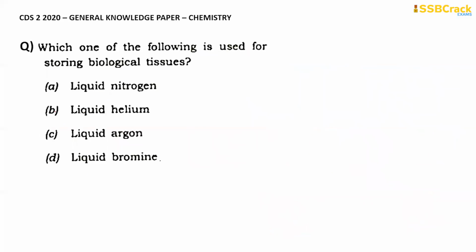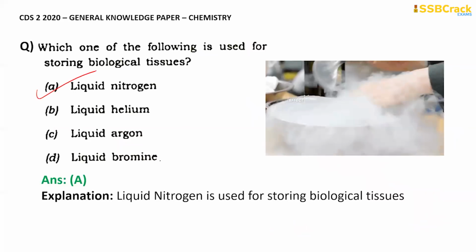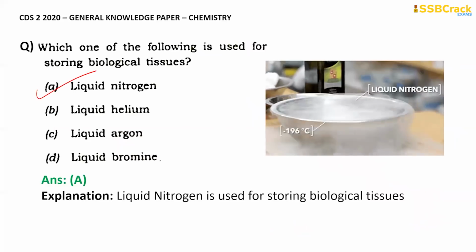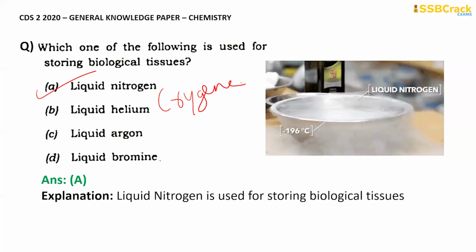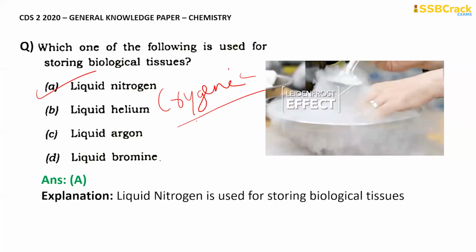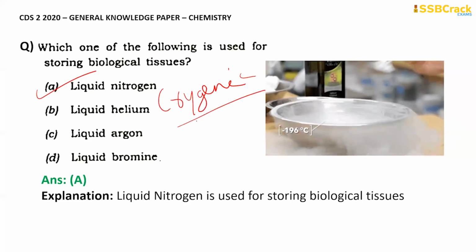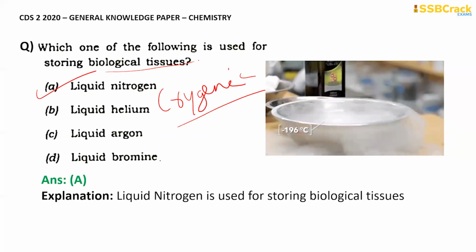Moving on to the next question, we have, which of the following is used for storing biological tissues? So the correct option for that is liquid nitrogen. Liquid nitrogen is also known as cryogenic. It's a freezing agent, a cryogenic agent, so it can make sure that the biological tissues have a longer shelf life. That's why it is used there, right?